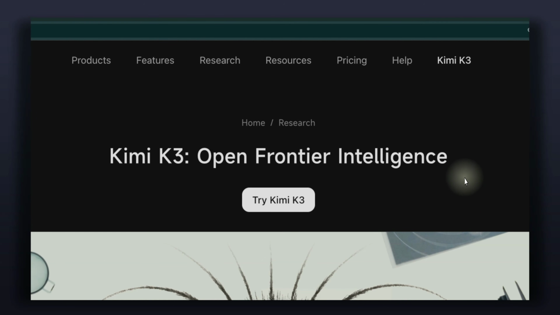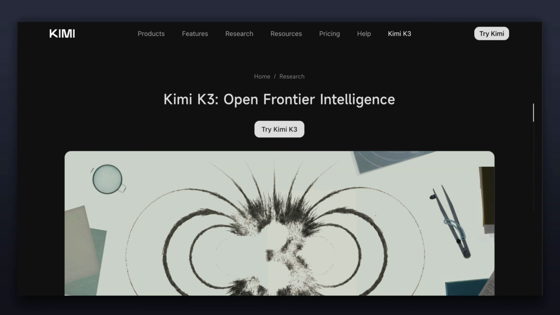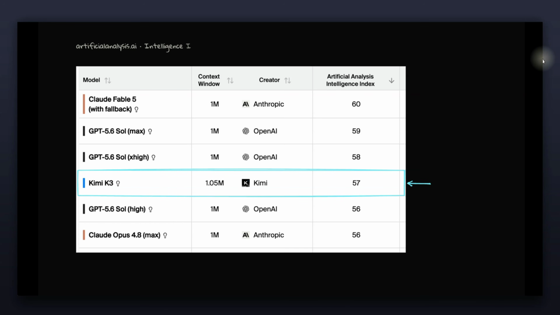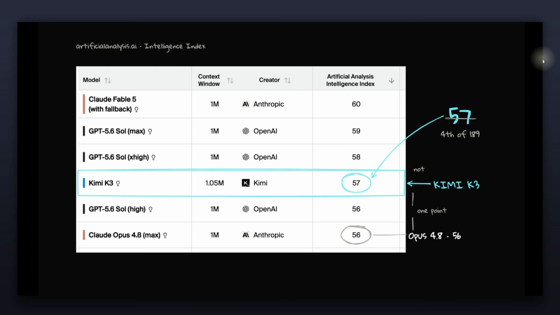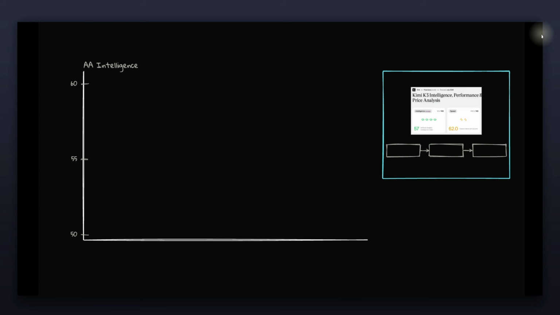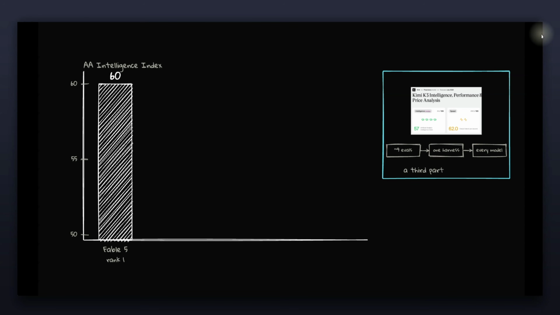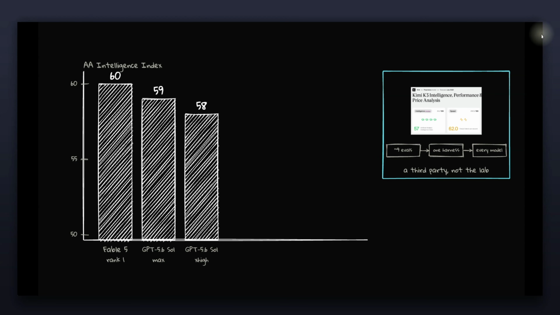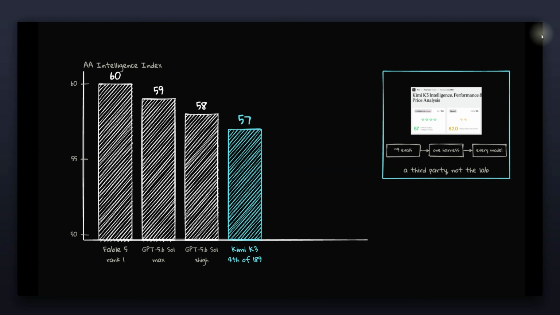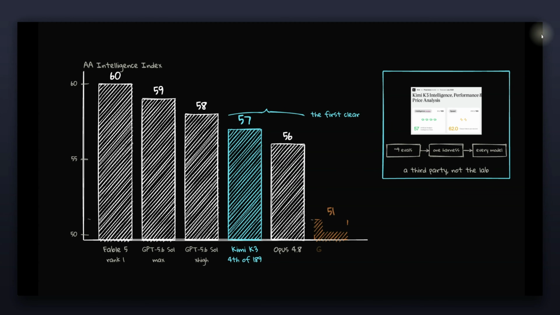Okay, we need to talk about Kimi K3 because this is another DeepSeek moment, probably bigger than that. For the first time, we have an open weight model that is not quasi-frontier, but it actually is going to set the frontier itself. When it comes to coding, it's probably one of the best models out there. On the Artificial Intelligence Index, this is the third ranked model, surpassing Opus 4.8.